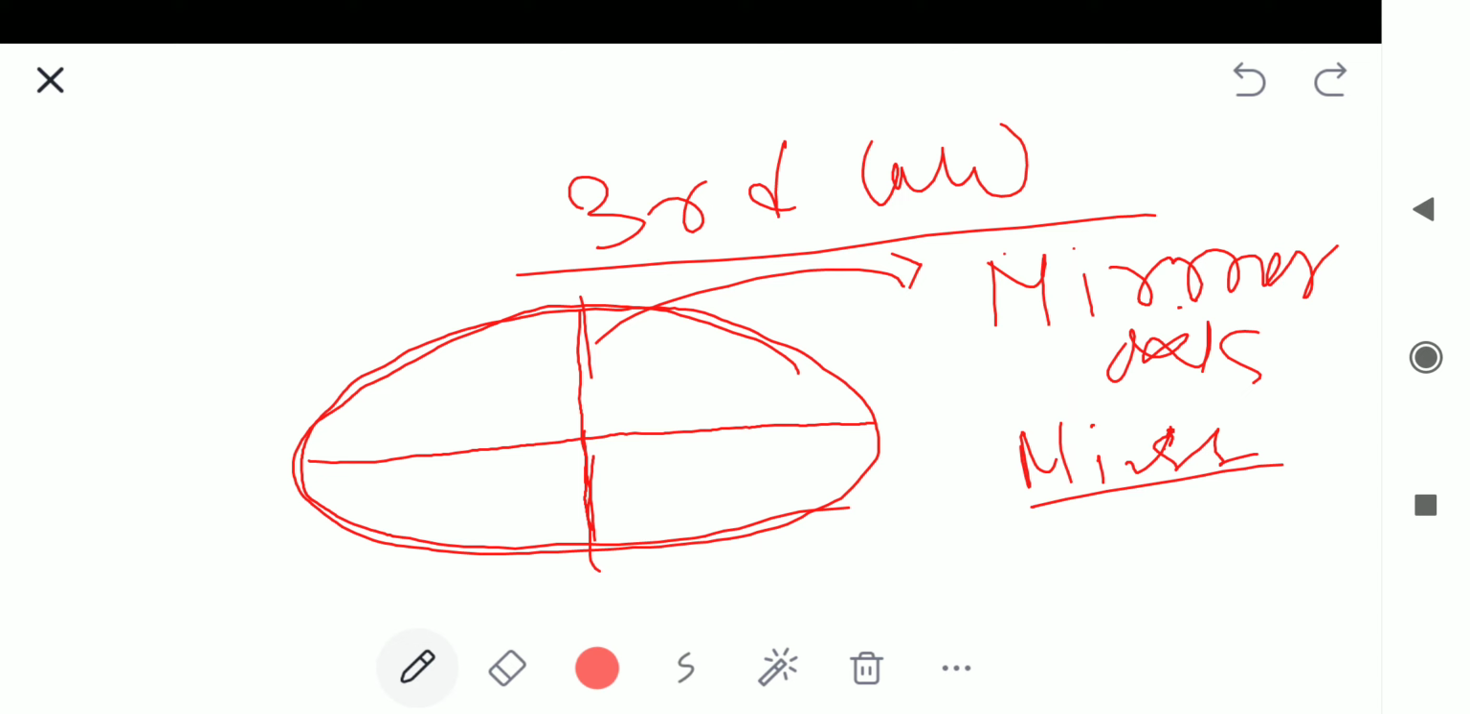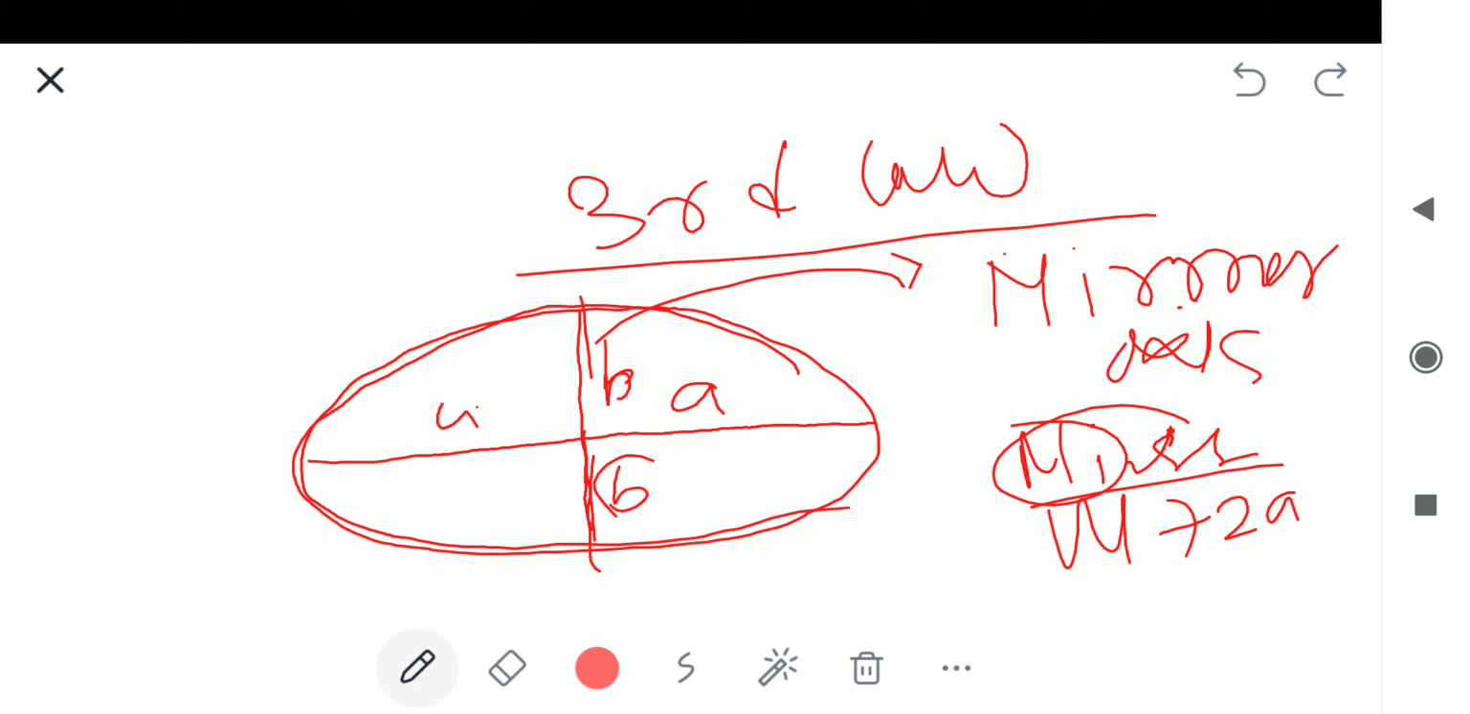If we consider this is A and this is A, the major axis equals 2A, and this is B and this is B, so the minor axis equals 2B.